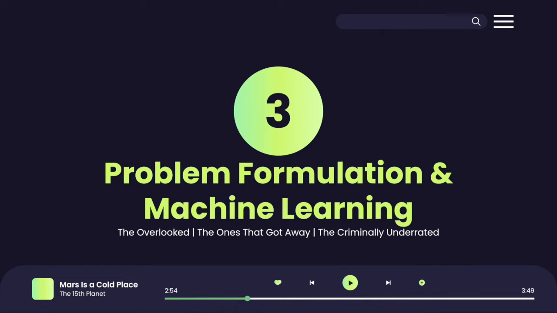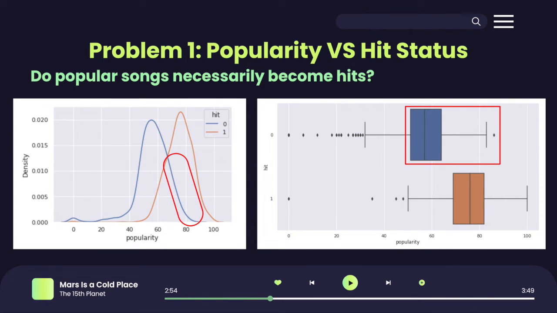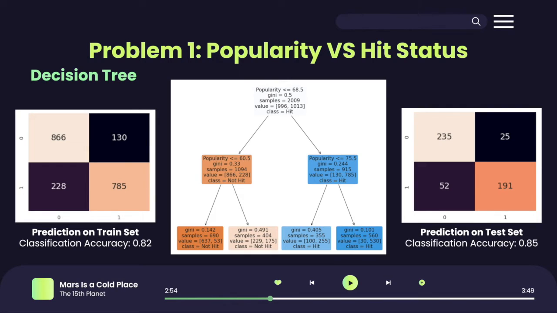Moving on, we formulated 3 different problems to find patterns among popularity, hit status, and audio features. First, we explore the relationships between popularity and hit status. From both the KD and box plots, we see that hit songs generally have higher skewed popularity distributions than non-hit songs, but they do overlap at popularity scores of around 50 to 85, so these are the songs that we are interested in. We then use a decision tree model to see if popularity scores can be used to predict hit status. Our high classification accuracy suggests that we can.